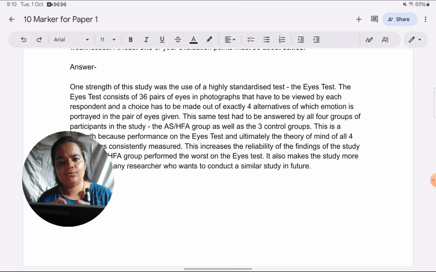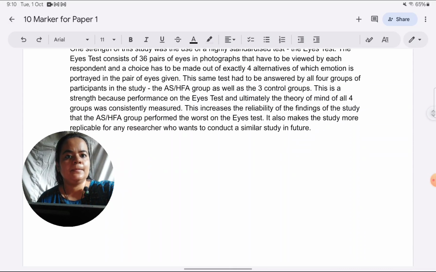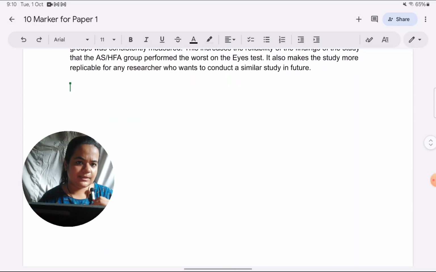Please do not keep your focus on the length of the points or what is the word count. That is not important right now. What is important is you follow the thought process of writing the answer, understand how the 10 marker is to be phrased, what content is to be covered, how it is structured. Pay more attention to what is important in this answer. Okay, now I will follow with another strength.